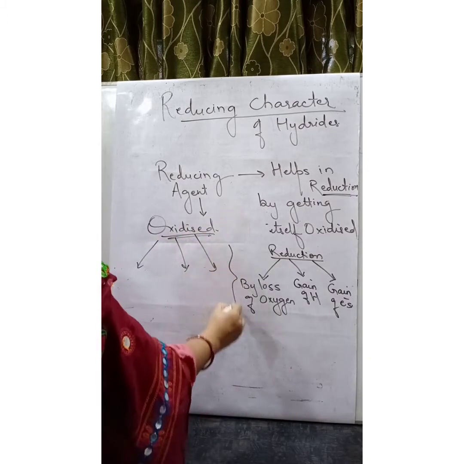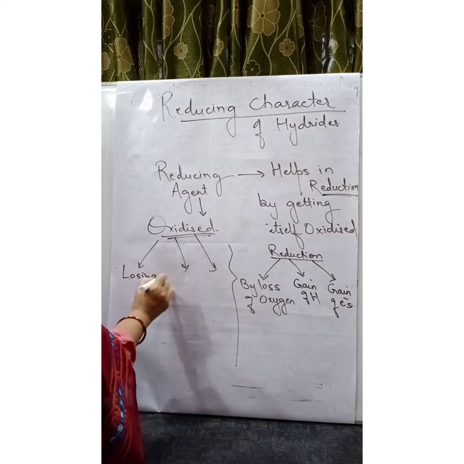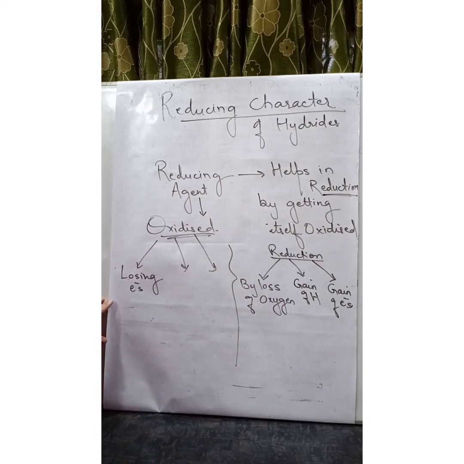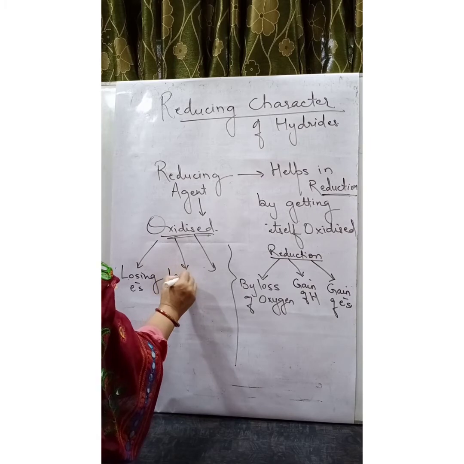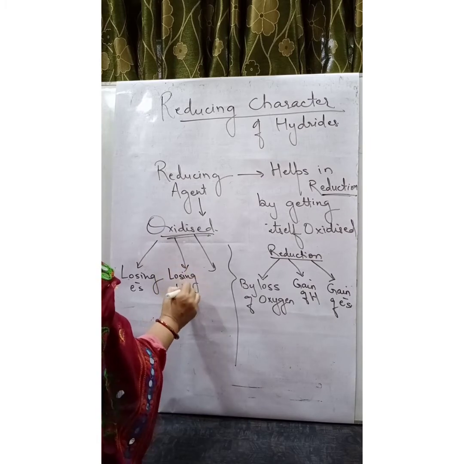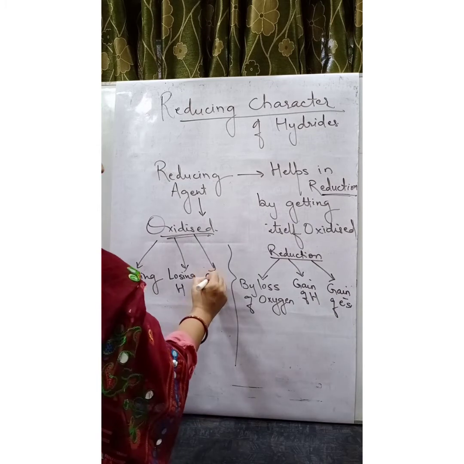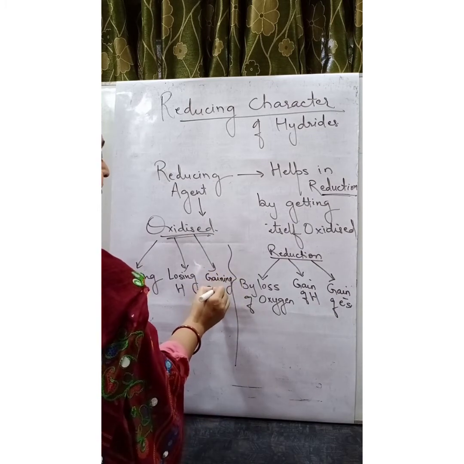Which are these three processes? Either it is losing electrons so that the other can gain electrons, or it is losing hydrogen so that the other one can gain hydrogen, or it is gaining oxygen.